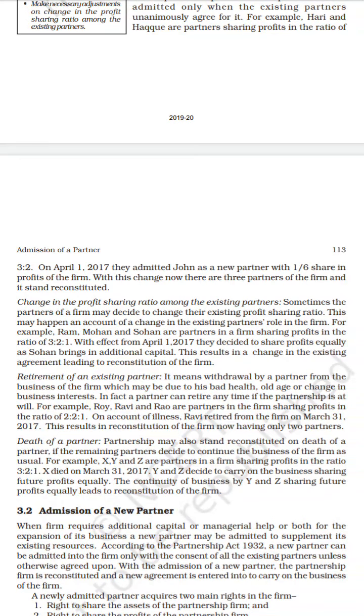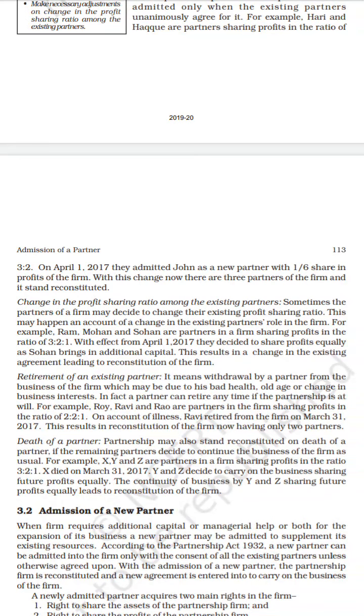This is called a change in the profit sharing ratio among the existing partners, not a new partner coming inside. The change is happening only among the existing partners. The existing partners means the old partners.